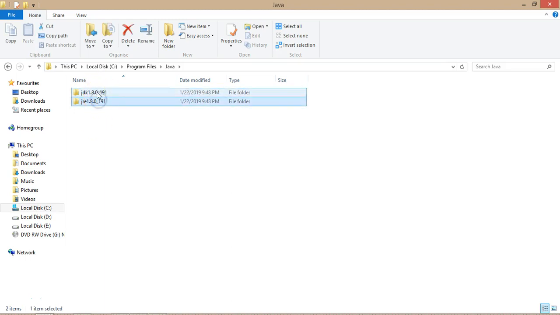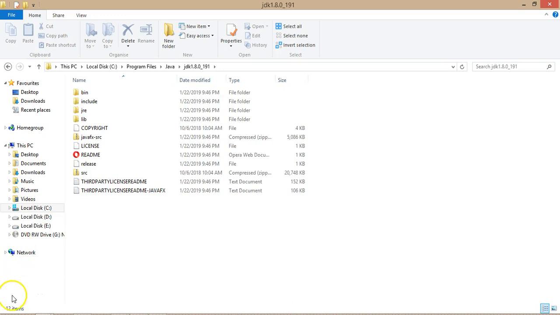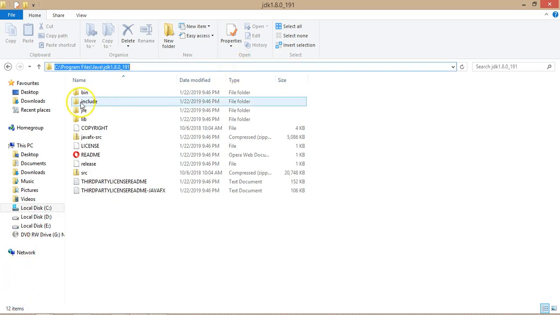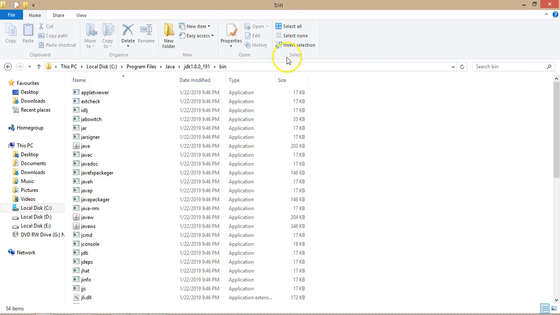So inside the JDK, go to the bin folder and copy your path.